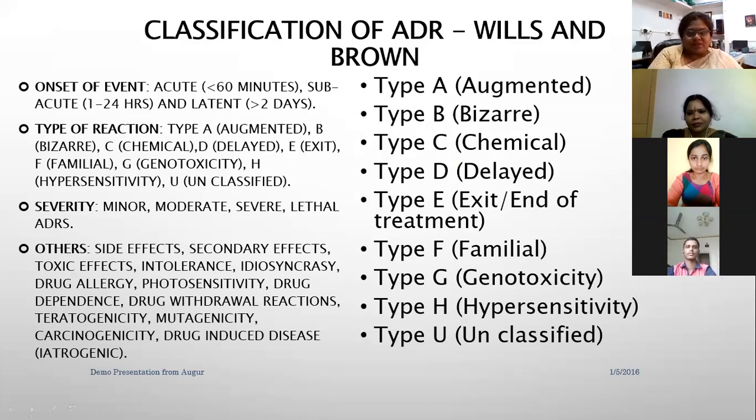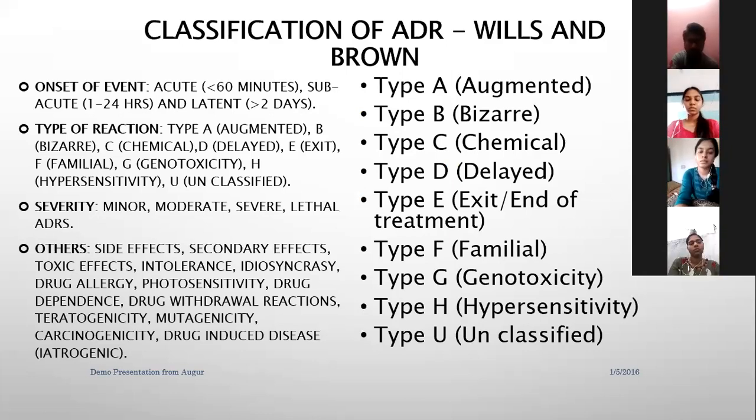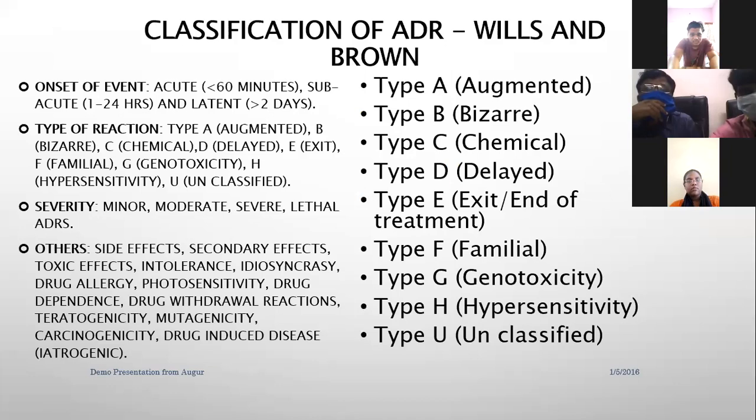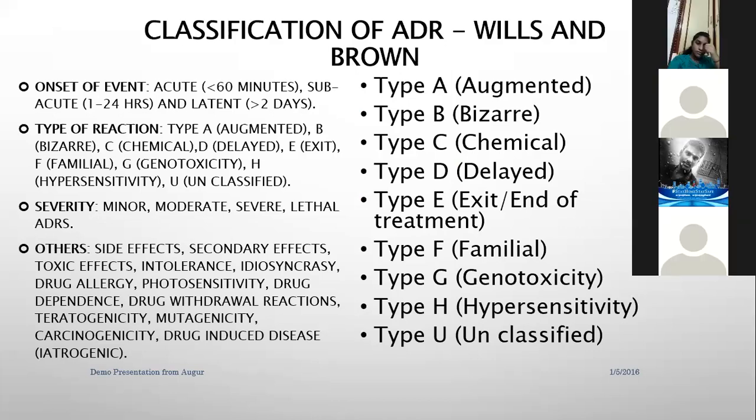So the classic adverse events are from Wilson Browns, where we have A, B, C, D, E, F, G, H, and U. They are based primarily on the time of the reaction to the administration of the drug, and understanding how these reactions happened, how serious the severity is, and how it manages the outcome of drug interactions, photosensitivity, or withdrawal reactions.